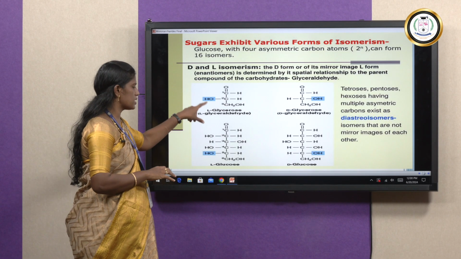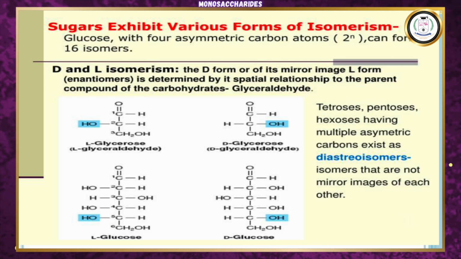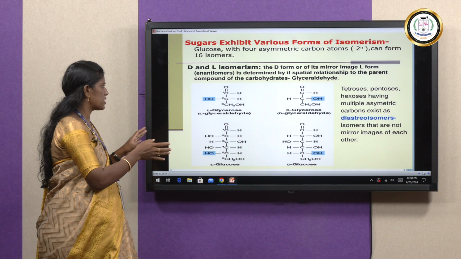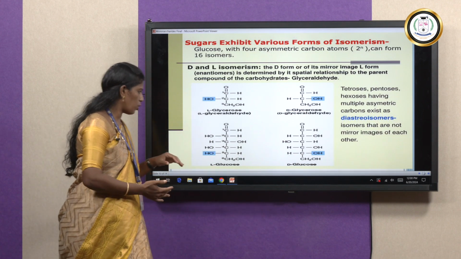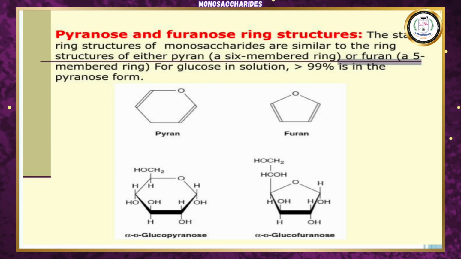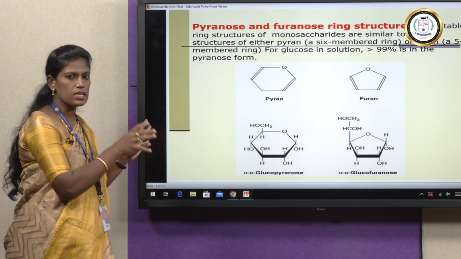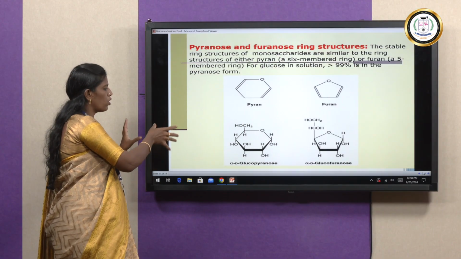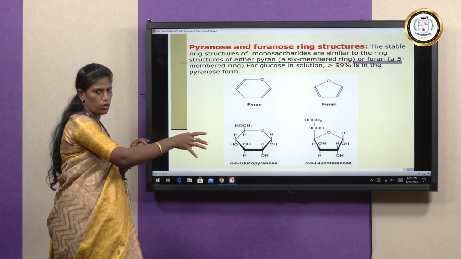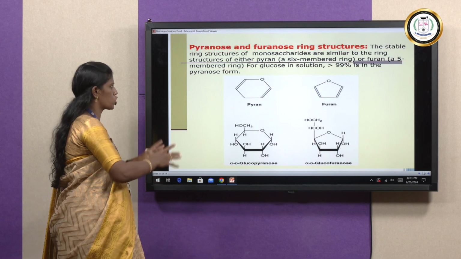The first one is glyceraldehyde, the aldehyde form, L-aldehyde and D-aldehyde. L form, as I already told, has the OH group on the left side of the carbon atom. D form has the OH group on the right side of the carbon atom. The same applies to glucose. There are 2 ring structures of carbohydrates: one is the pyran ring, another one is the furan ring. The pyran ring is a 6-membered ring, the furan ring is a 5-membered ring. This is an example for glucose, glucopyranose and glucofuranose, but glucopyranose is the most common one.